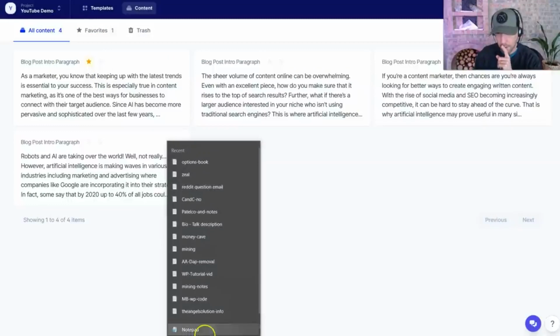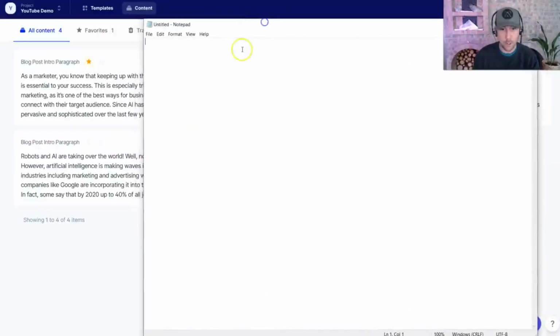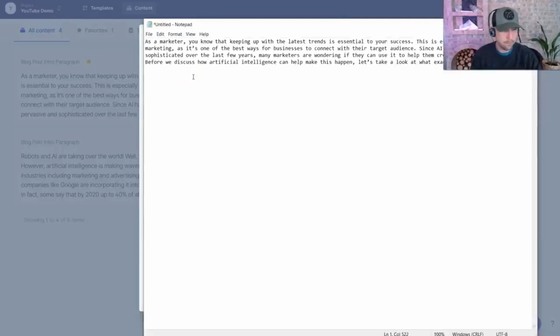So there's 2 of these that I think are pretty fantastic. What I'm going to do is open up a notepad, because this is how I've been using the tool. I just run on a notepad, and I'm going to take this one that I thought was fantastic. I'm going to copy it. I'm going to go back to my notepad, and I'm just going to paste that in.